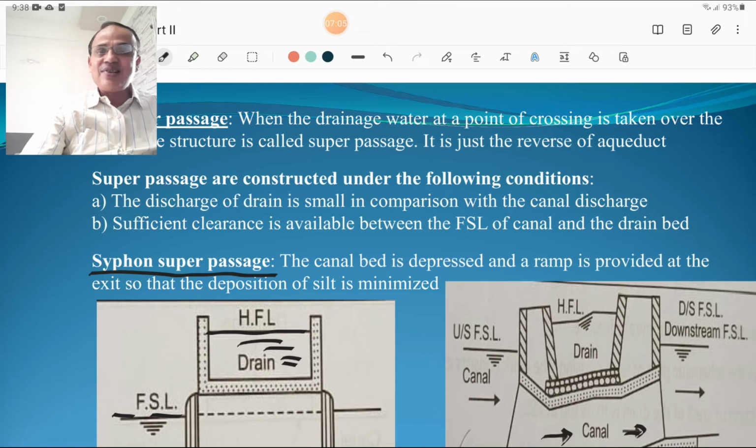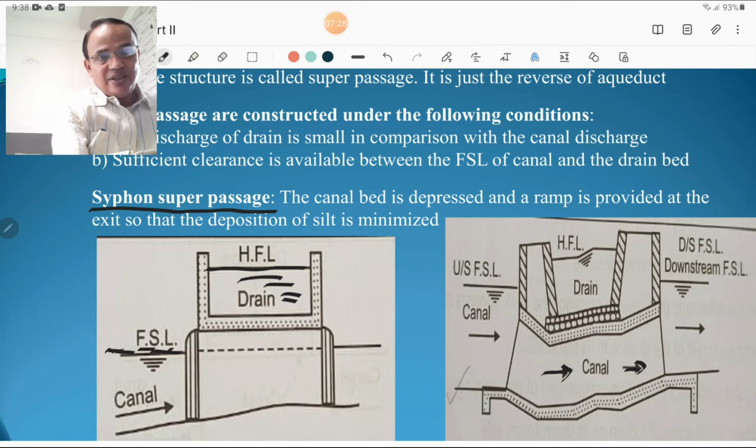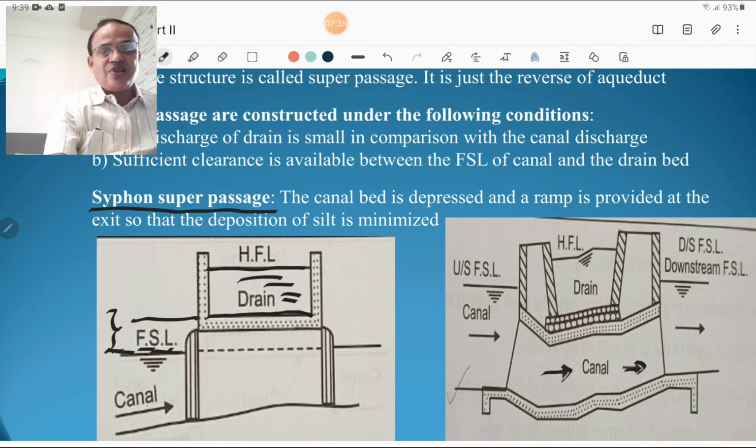Super passage is constructed under the following situations. First, the discharge of the drain, it is also reverse. The discharge of the drain is small in comparison with the canal discharge, meaning the discharge of the canal is more, and sufficient clearance is available between the full supply level of the canal and the drain bed. This is the full supply level of the canal and this is the drain bed. This level is called the drain bed, and sufficient clearance must be available for that, and such a structure is called a super passage.